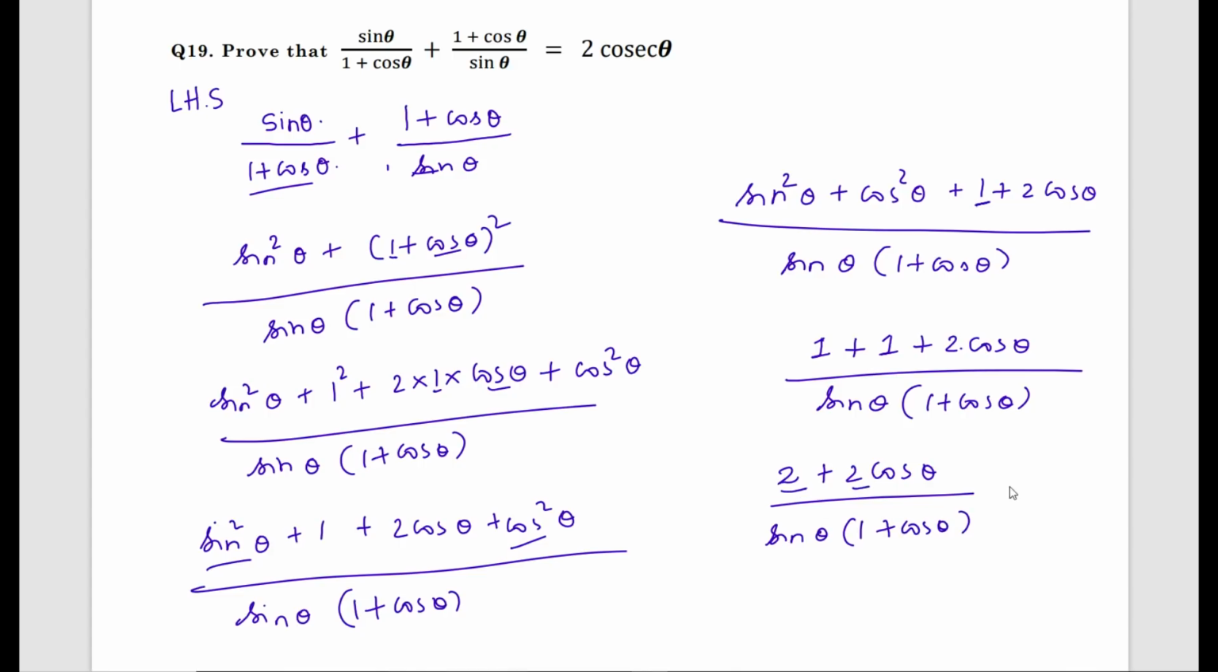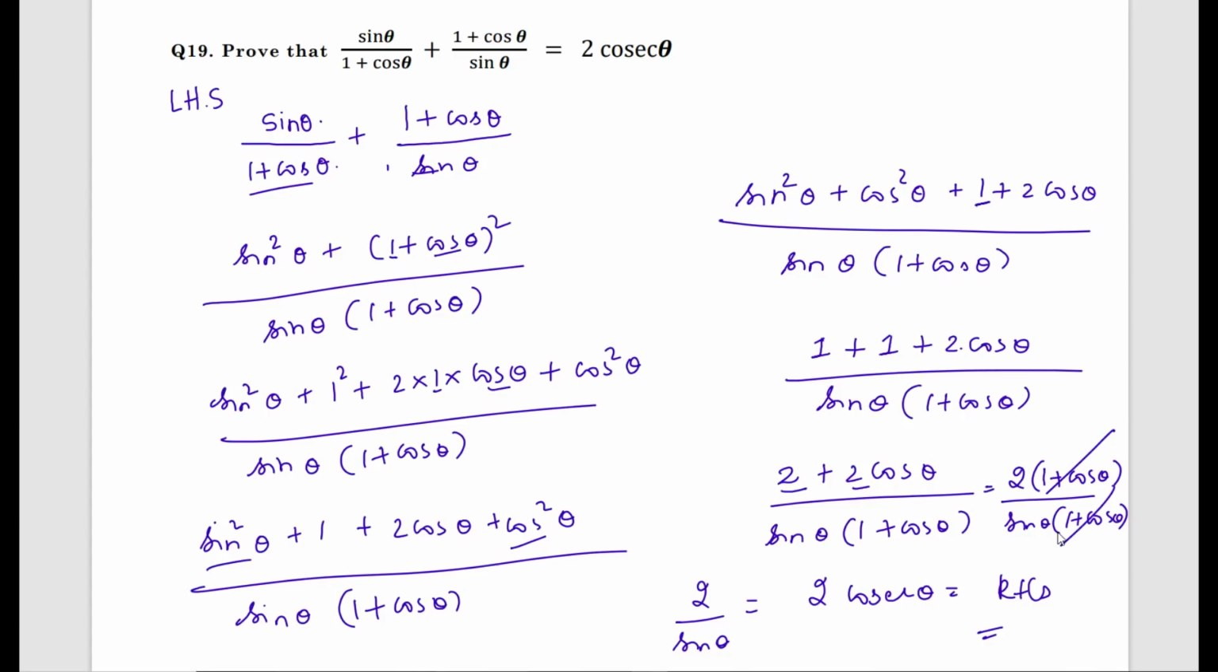What is common here? 2 is common. Taking 2 out, what you get? 1 plus cos theta divided by sin theta into 1 plus cos theta. Now 1 plus cos theta, 1 plus cos theta, when cancelled, what you get? 2 by sin theta. 2 into 1 by sin theta, the reciprocal, is cosecant theta, which is equal to RHS.